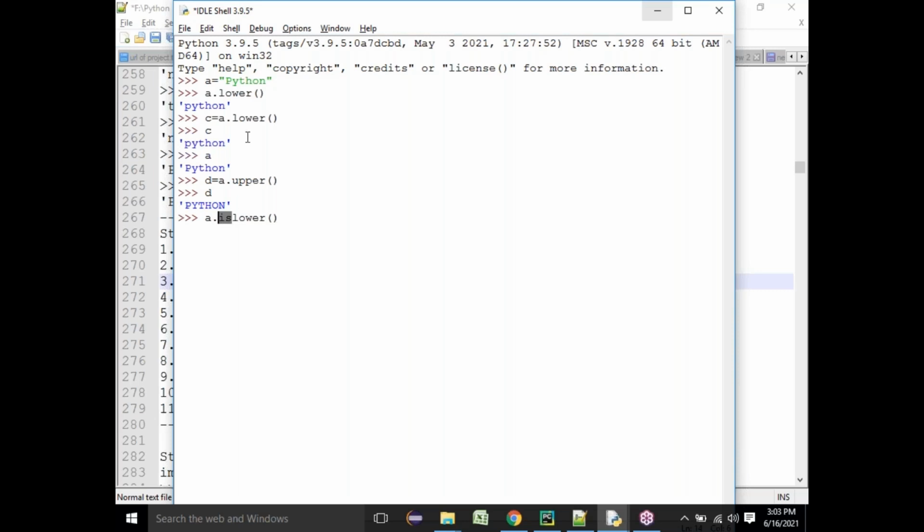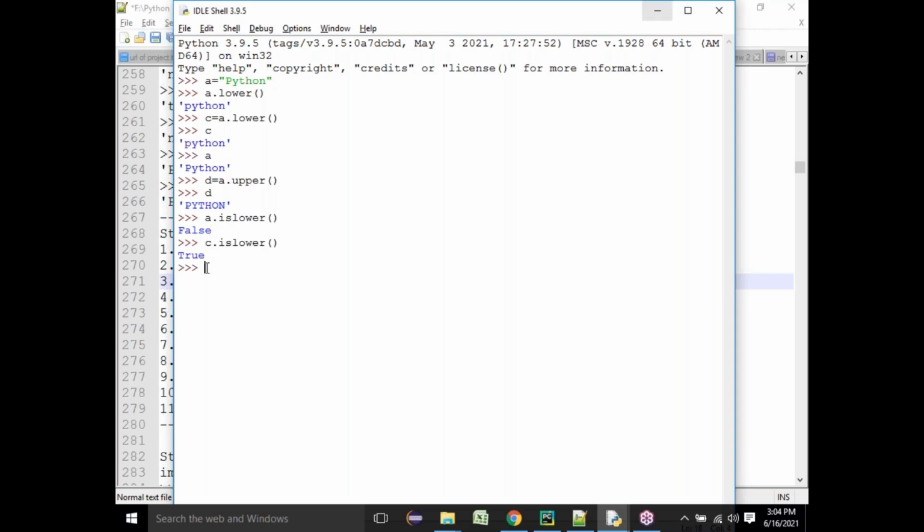lowercase or not. Whether my a is lowercase, a is lowercase but P is capital, right? If all the characters are in lowercase, then only you will get true. If at least one character is in uppercase, then you will get false. So you got false, because a is not completely lowercase. But for c dot is lower, c is completely lowercase, Python, so you got true.